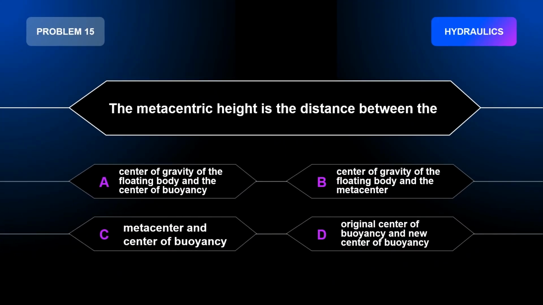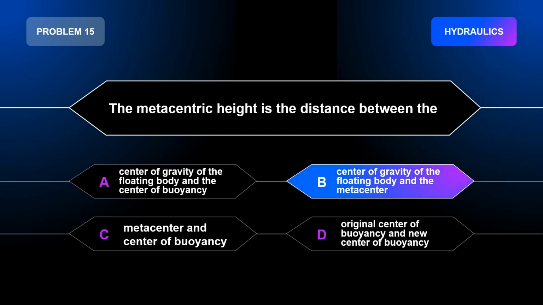Problem number 15. The metacentric height is the distance between the A. Center of gravity of the floating body and the center of buoyancy, B. Center of gravity of the floating body and the metacenter, C. Metacenter and center of buoyancy, D. Original center of buoyancy and new center of buoyancy. The correct answer is letter B. Center of gravity of the floating body and the metacenter.